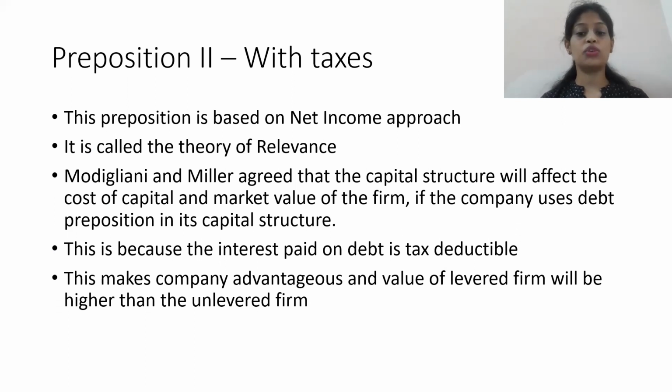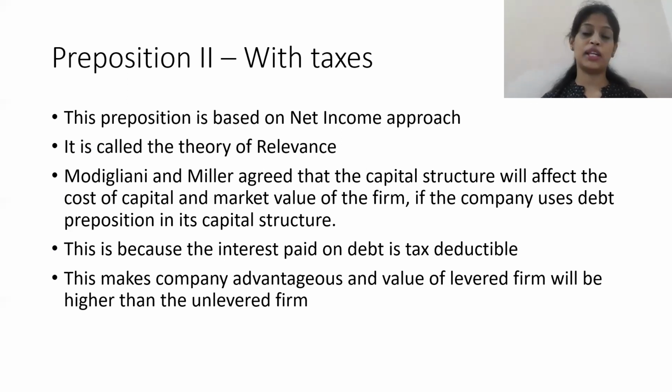So taking advantage of this situation, they say that the value of a levered firm will be higher than the value of an unlevered firm. A levered firm, as I said, is one where debt capital is included, and it is higher than an unlevered firm where debt capital is not included. So in proposition 1, they basically say usage of debt has no impact on the value of the firm. But in proposition 2, they say that the value of a levered firm, which includes debt capital, is higher than the value of an unlevered firm, which does not use debt capital.